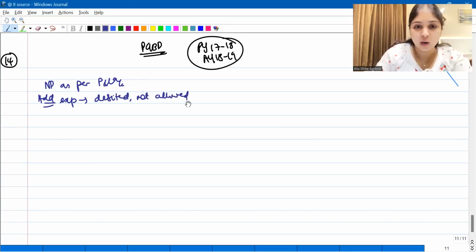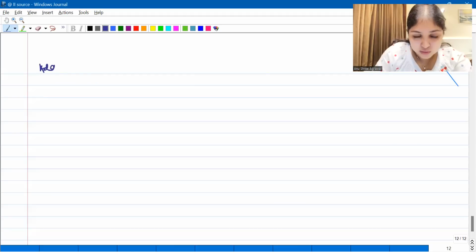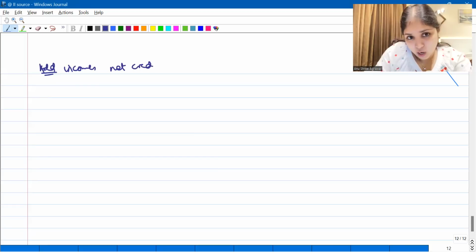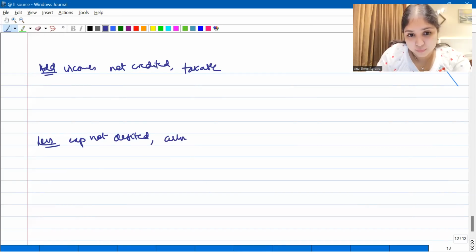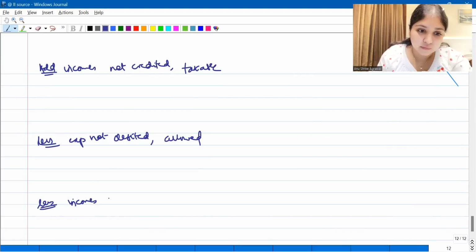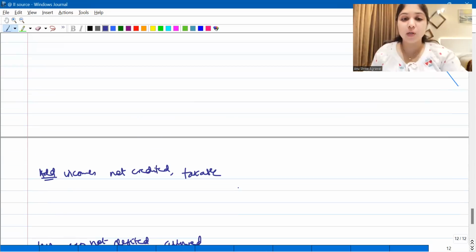Debited but not allowed. Then we'll add all those incomes which are not credited to our P&L account but taxable. Then we'll subtract all those expenses which are not debited but allowed. And finally, we'll subtract all those incomes which are credited but not taxable. So this is going to be your 5 steps.